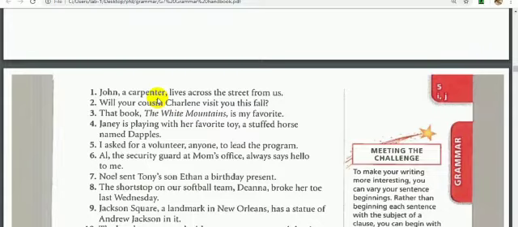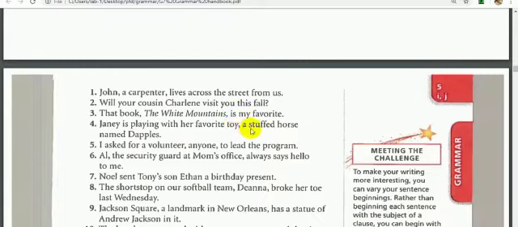Number 4. Jenny is playing with her favorite toy, a stuffed horse named Dapples. Do we have any appositive phrase here or only appositives? Let's see. A stuffed horse named Dapples, the whole of it, is an appositive phrase. Why? Because it identifies which toy. So the toy here is the noun that is already identified by this appositive phrase.